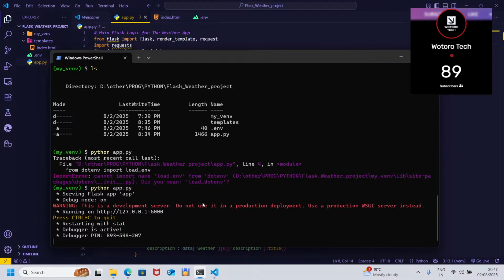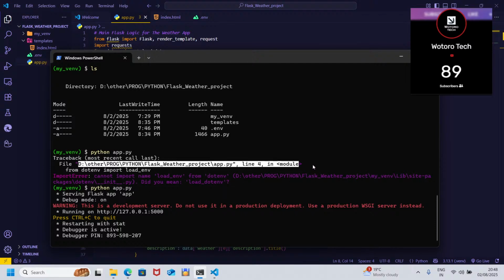So a good way is to read your errors. Sometimes you might get errors and you find that it gives you, for example here, your program app.py, line 4 in module: import error, cannot import load env from this. Did you mean load.env?